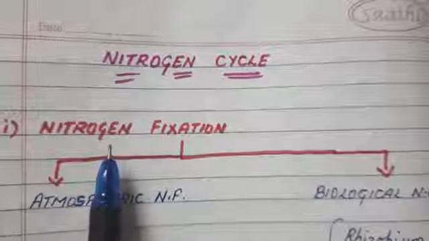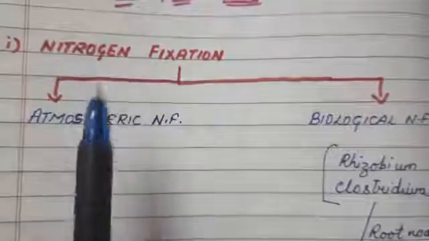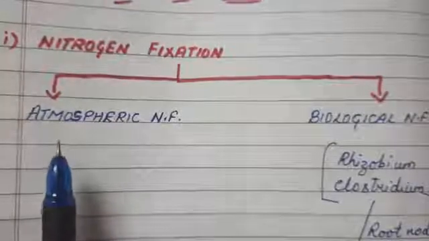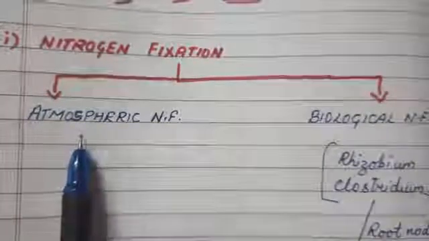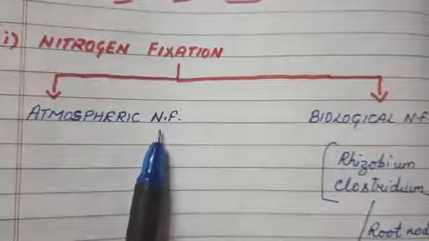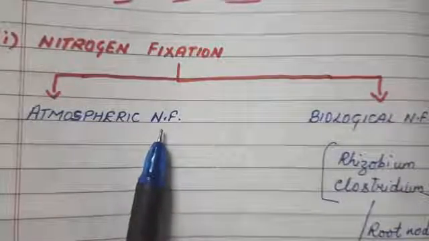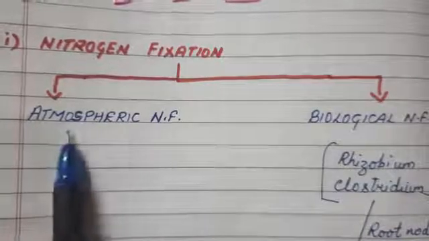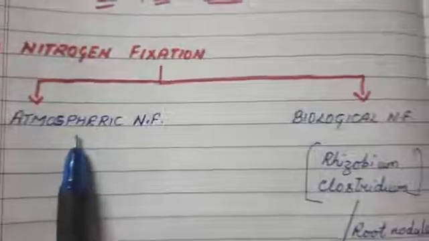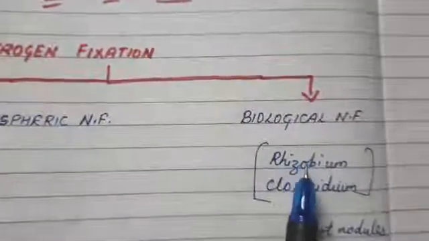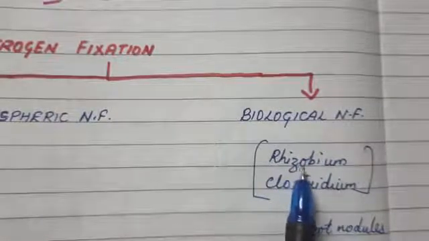Nitrogen fixation is again done by two methods. One is atmospheric nitrogen fixation. I have written NF as the short form. And the second one is biological nitrogen fixation. So I will explain how. Just now I told you there is atmospheric nitrogen present in the atmosphere.